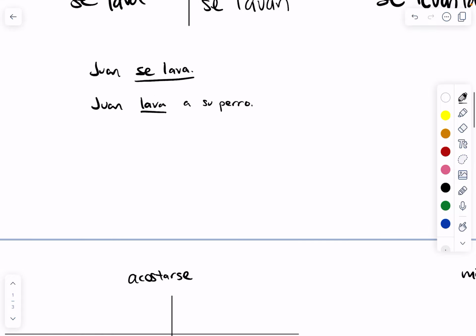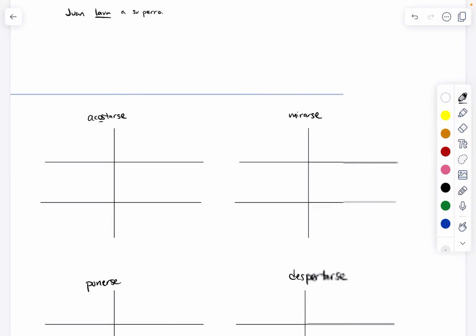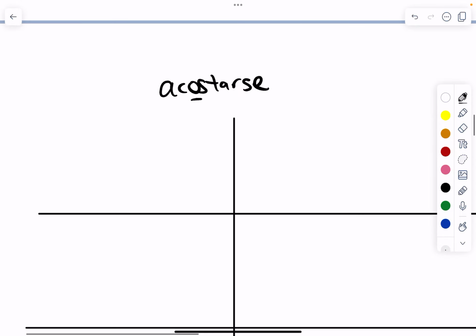And one more verb that is a reflexive verb is acostarse. So verbs like acostarse are also stem changing. Just because a verb is reflexive doesn't mean that we don't also have to stem change. We'll still do the stem change. Acostarse means to go to bed or to lay down.